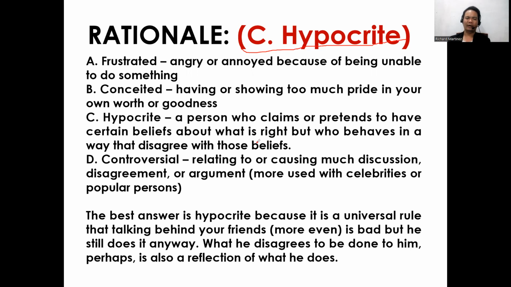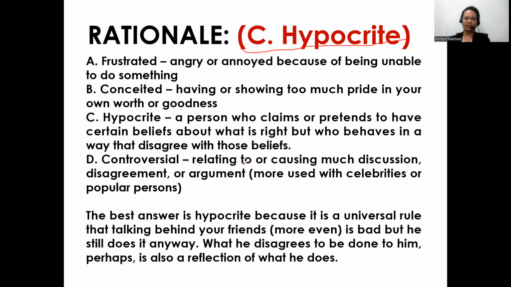Okay, hypocrite. A person who claims or pretends to have certain beliefs about what is right, but who behaves in a way that disagrees with those beliefs. D, controversial, relating to or causing much discussion, disagreement, or argument.